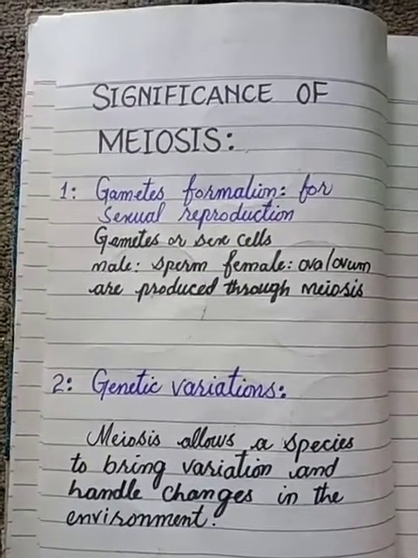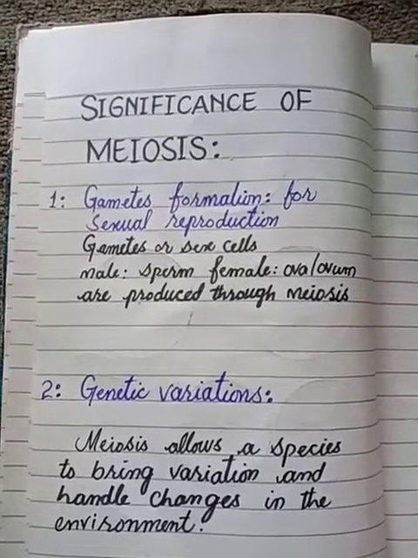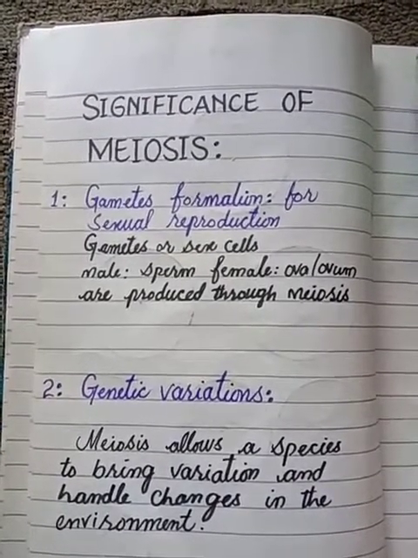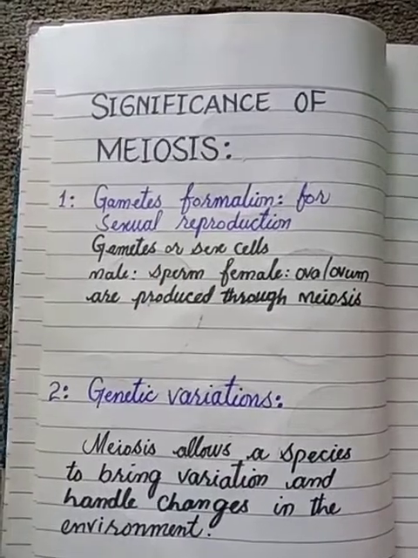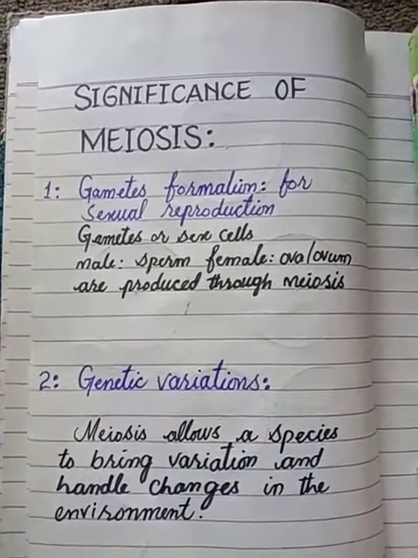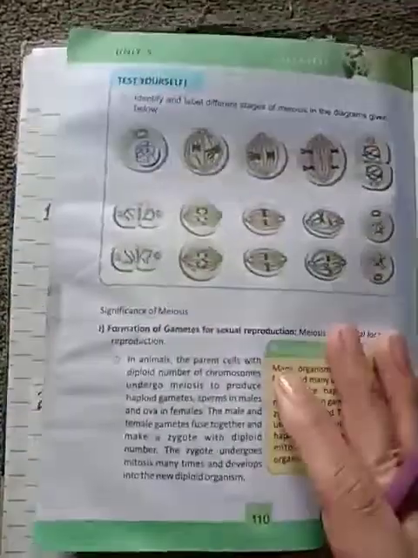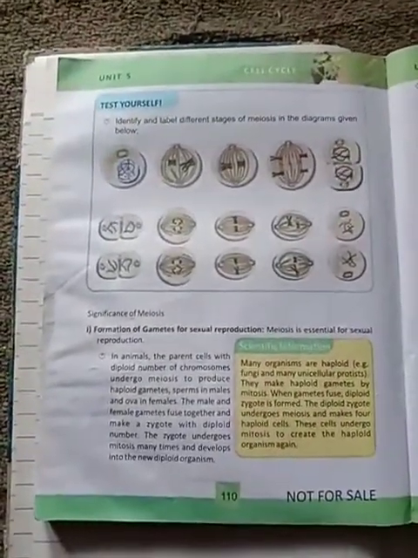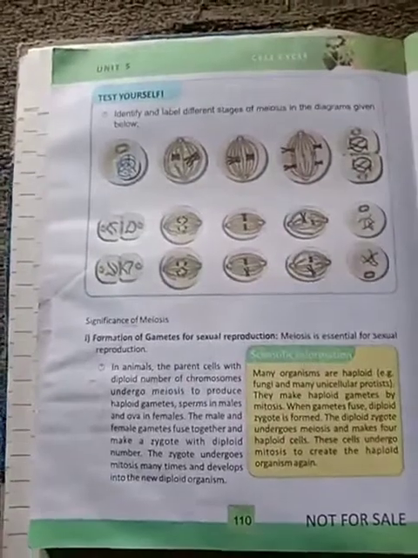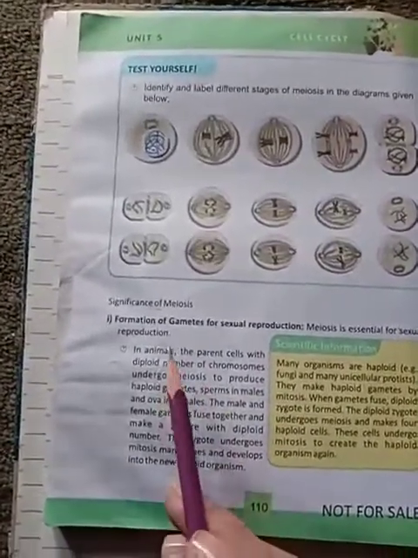Gametes are the sex cells or reproductive cells. The male gametes are called sperm, while the female gametes are called ovum. They are also produced during meiosis. And genetic variation means the variety, the changes which occur in an organism to allow it to survive in the environment. So now let's see what gamete formation is.